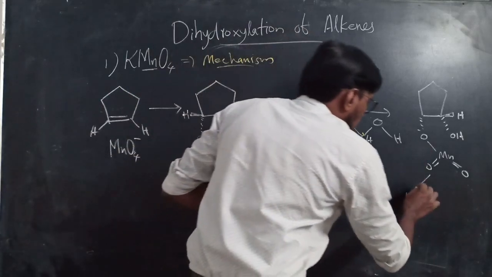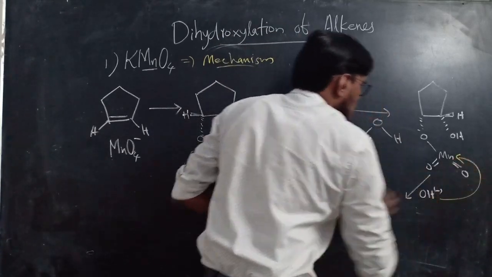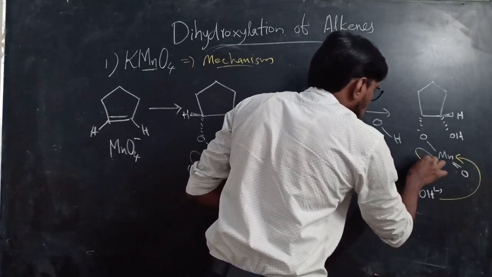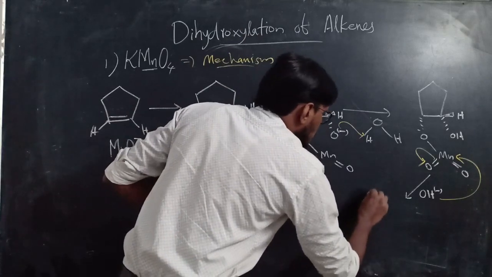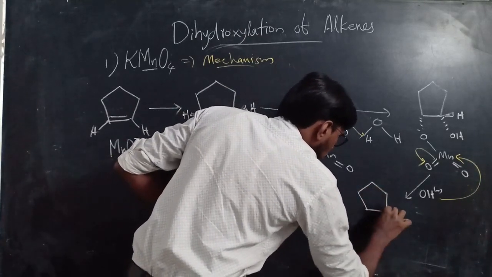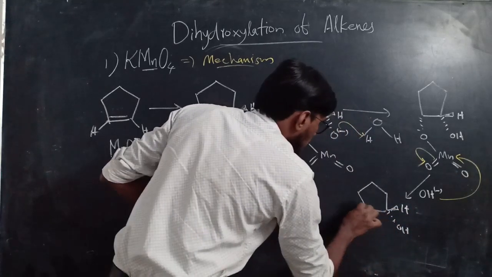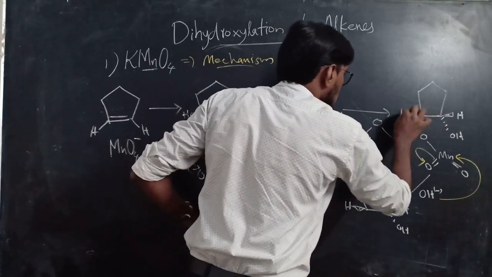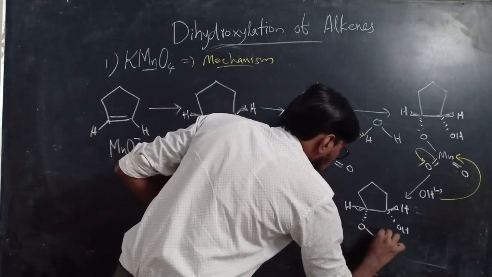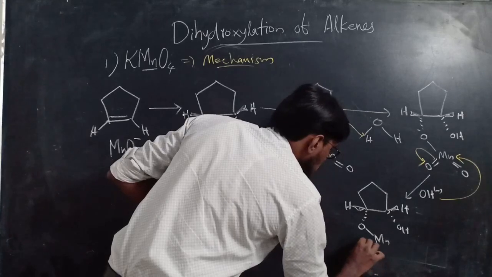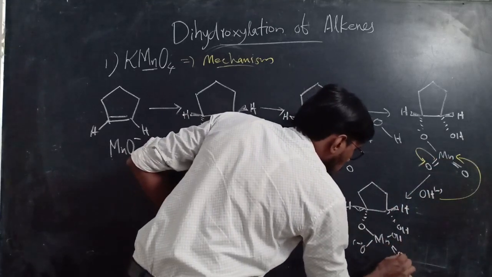Next, this compound reacts with OH minus. Okay, OH minus attacks this manganese. At the same time, this bond shifts like this. Okay, one of the Mn double bond O shifts like this, and it becomes here OH, here H. Okay, there is H here. And here oxygen, then manganese here, O minus. Okay, O minus. Here one OH is attached to manganese and a double bond O here.